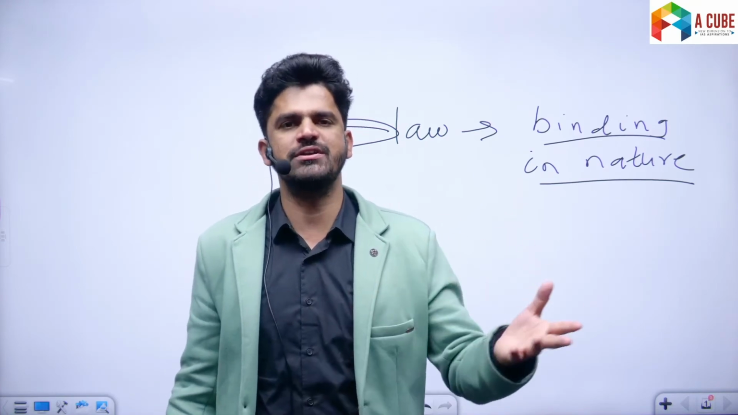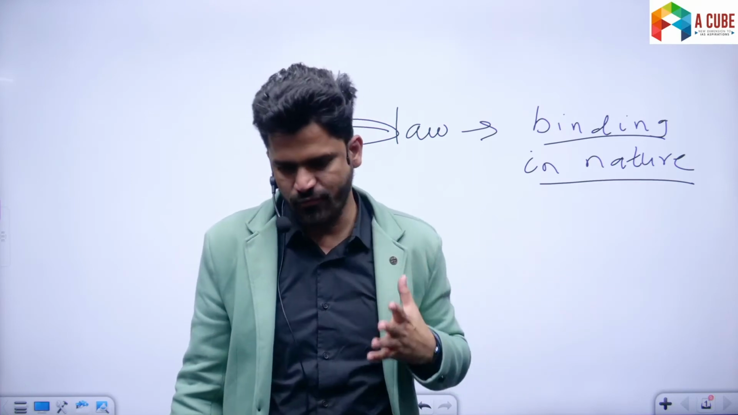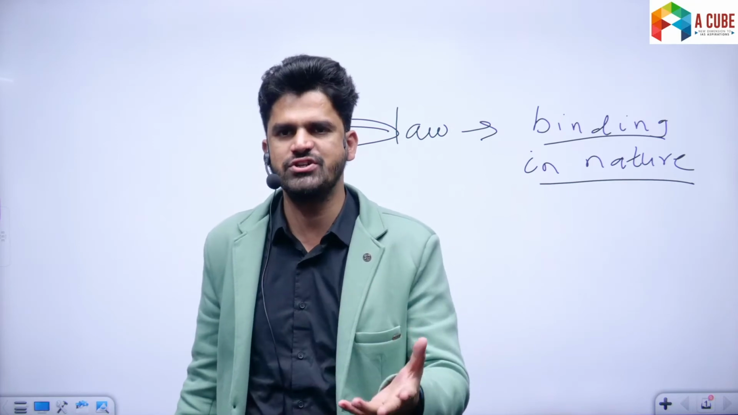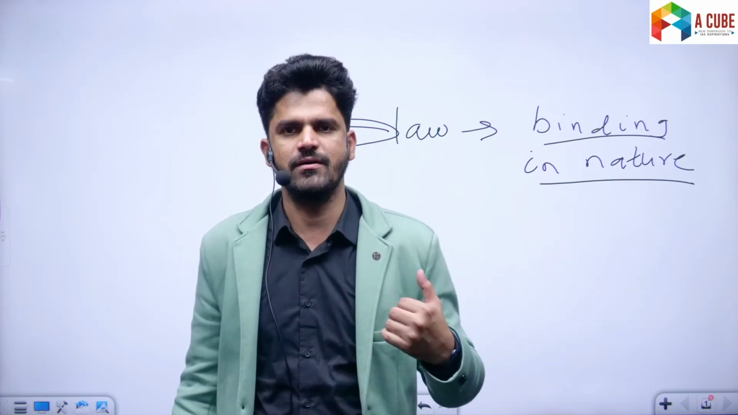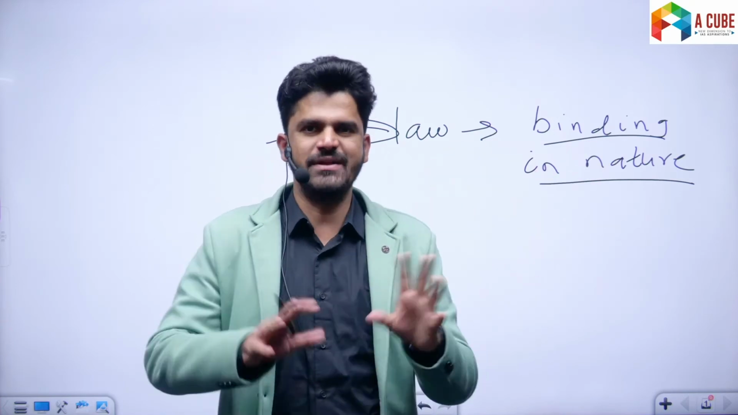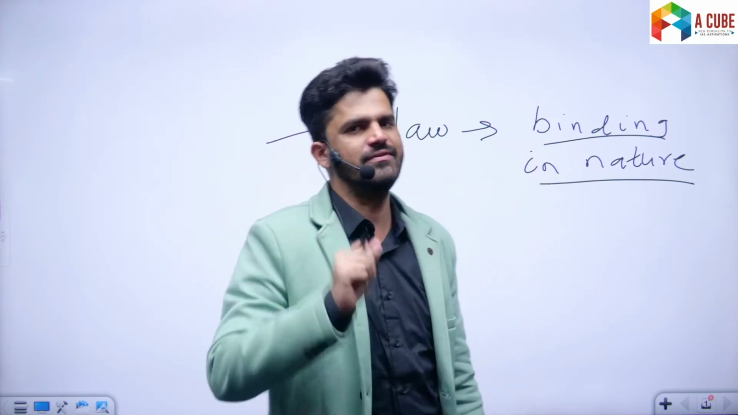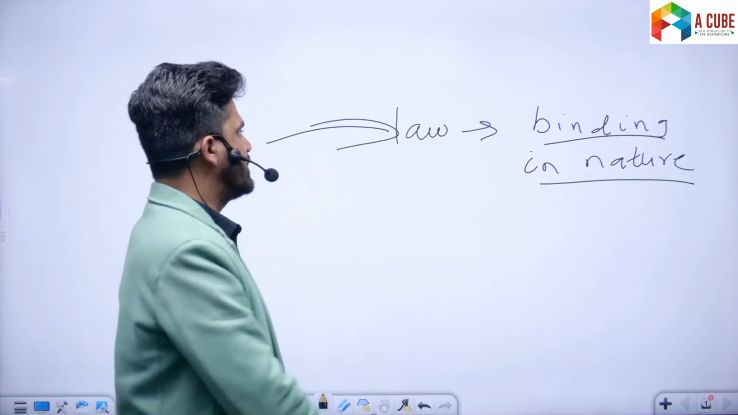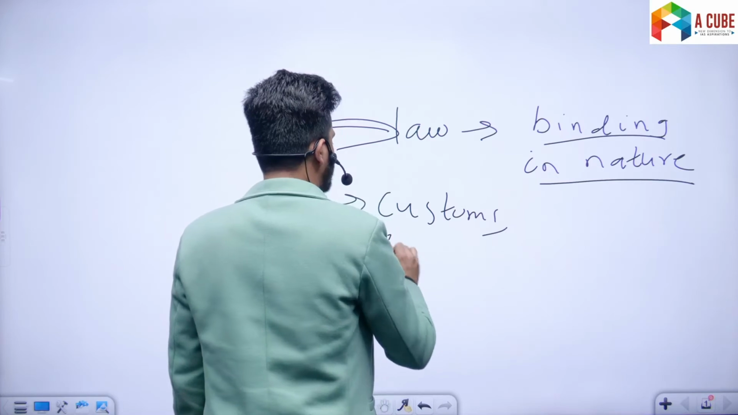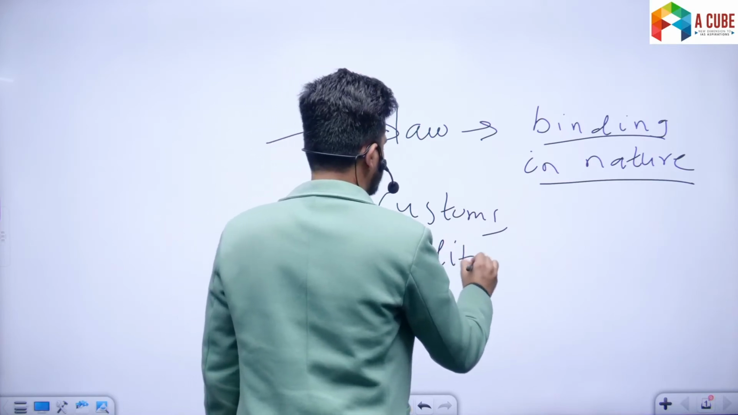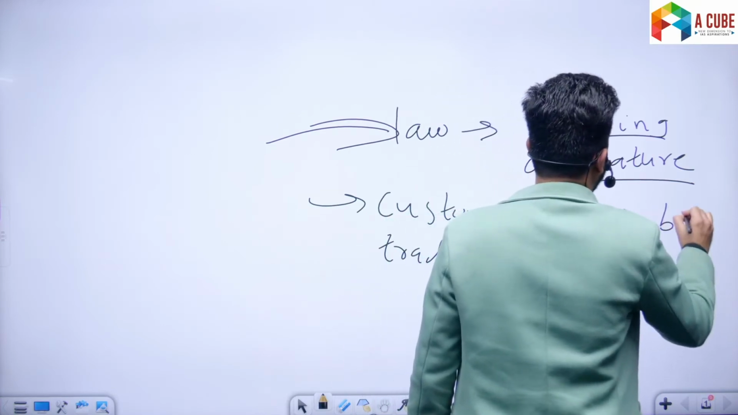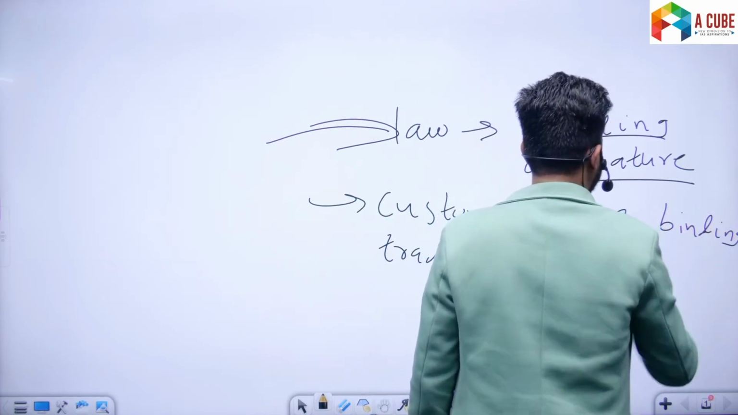Individuals can be put in jail. For example, if you violate the traffic rules, based on the nature of that violation, a fine might be imposed on you, or you might be in prison. It depends on the gravity and nature of the offense. Whereas the customs and traditions, they are not binding in the strict sense of the term. They are not binding. They are voluntary.